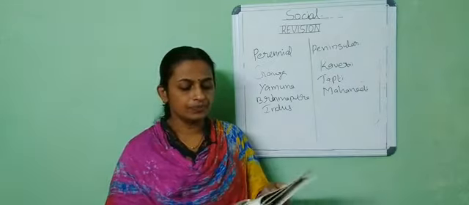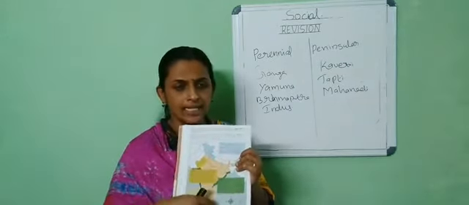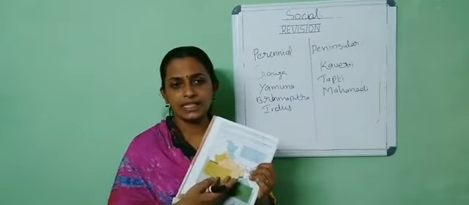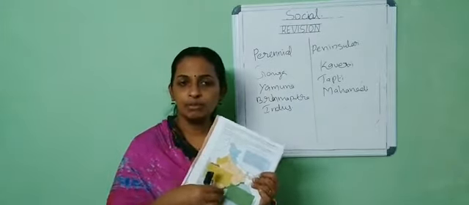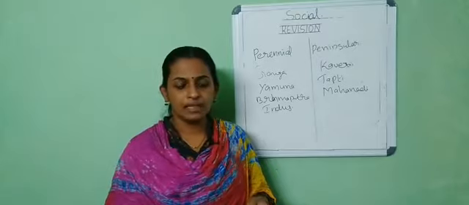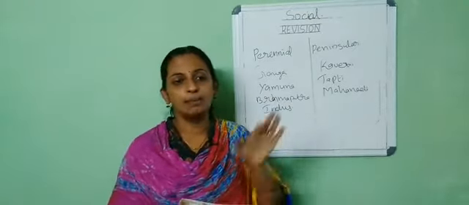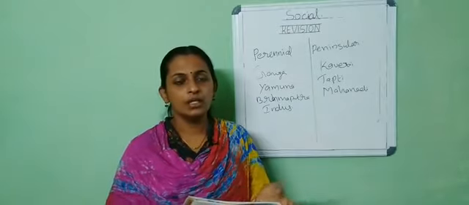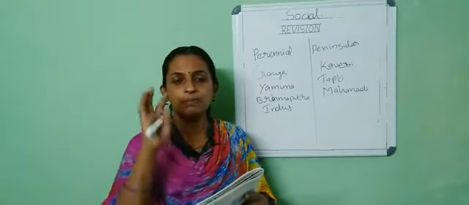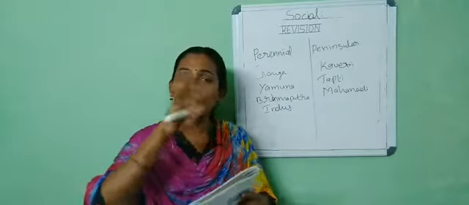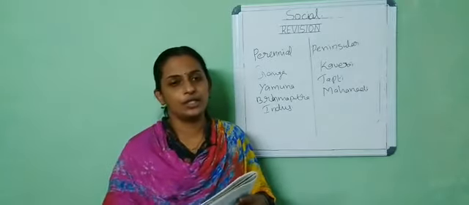And about different areas, which type of climate is experienced and which type of food is used by the people in that area, and what is meant by population and people, and the difference between population and people. The number of people living in a particular area is called population.